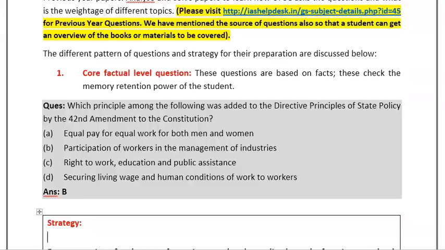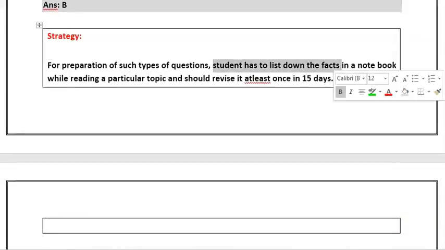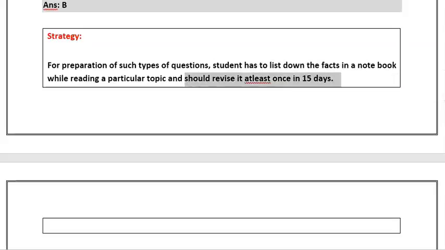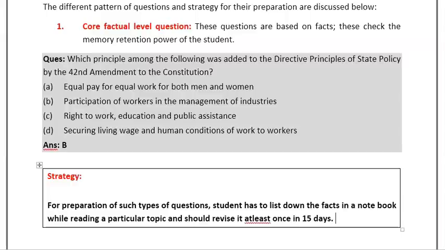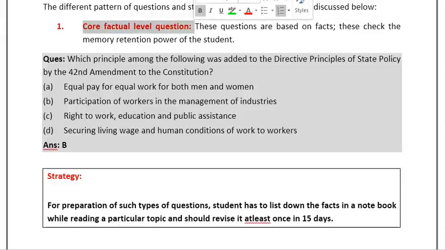So for preparing core factual level questions, the student has to list down the facts. If you are reading any chapter in the NCERT book or NIOS book or in Lakshmikant, note down the facts given in the chapter, and you should revise that at least once in 15 days so that the retention power of that data can be increased. Because for the factual questions you have to learn the amendments, the years, the head of the committee, etc. So these are the questions which have been asked in the core factual level type.